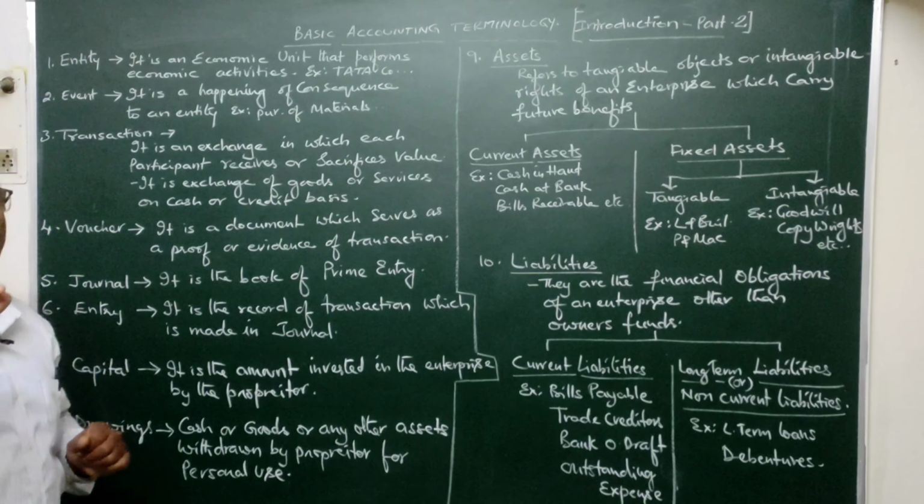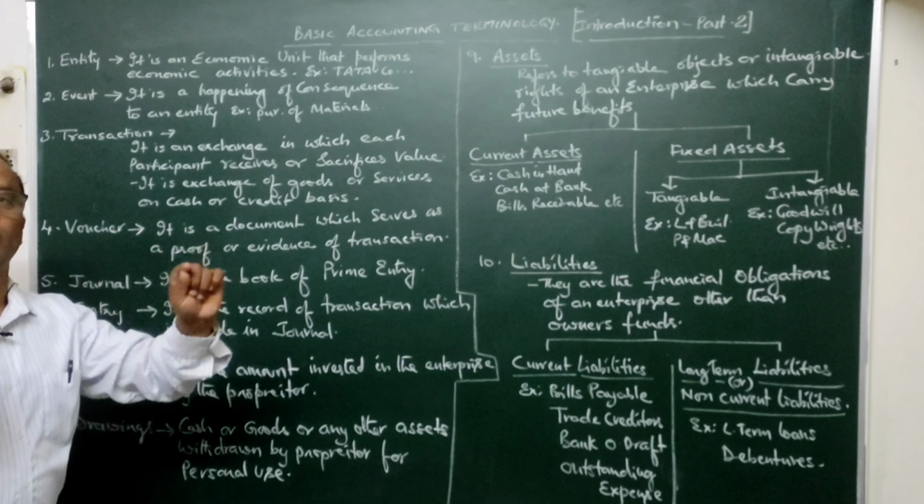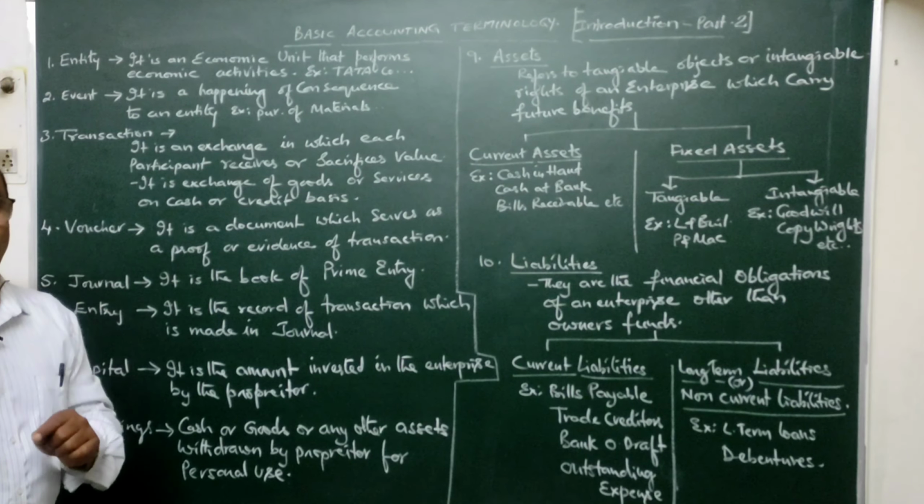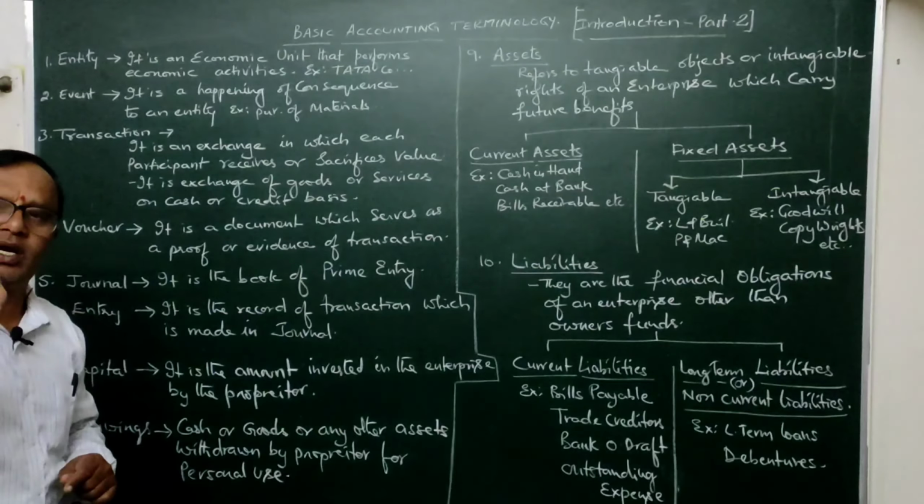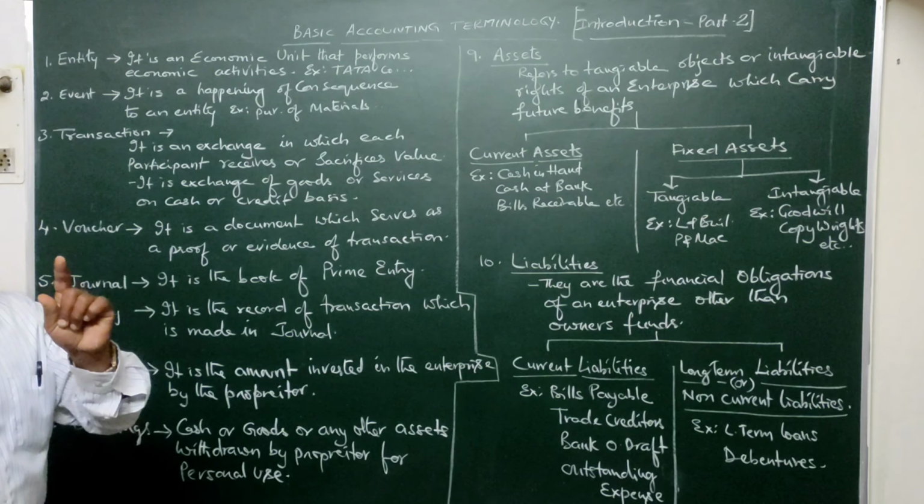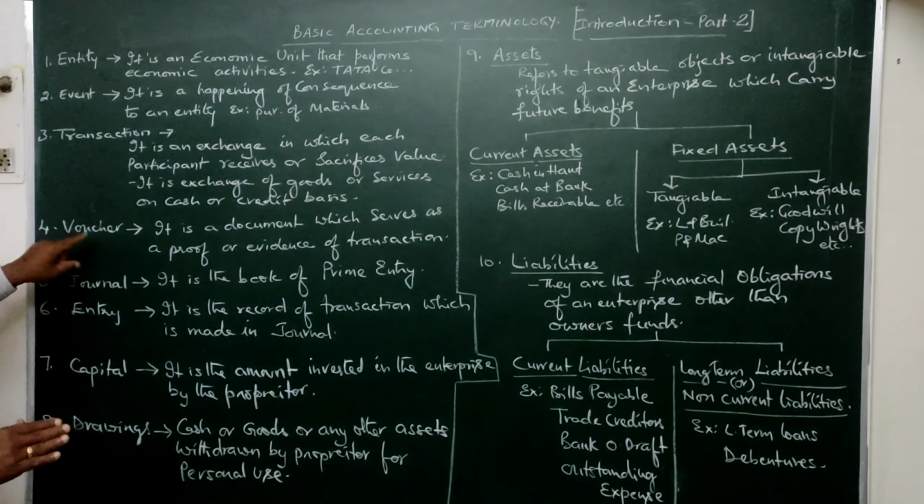In other words, there should be some particular proof to say that a transaction has taken place. That proof, we cannot name as one particular bill or this thing or that thing. It is anything which stands as a proof of one transaction taken place and based upon which you are recording in the books of account. That is called a voucher.